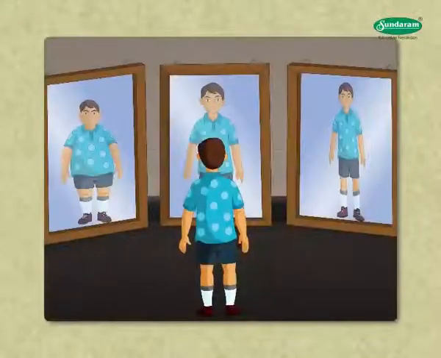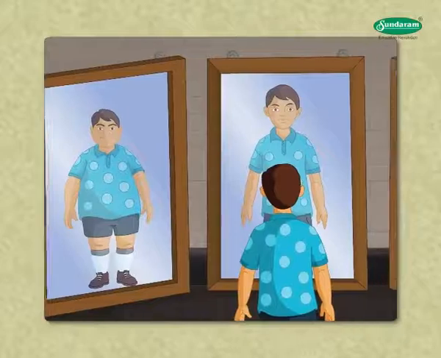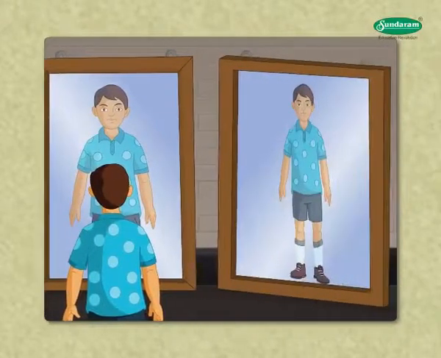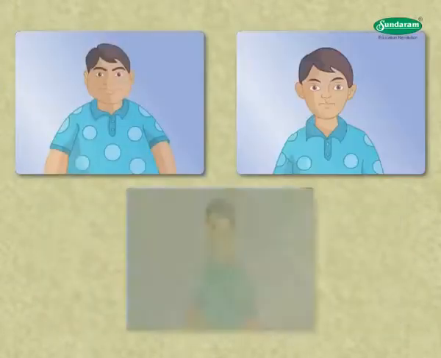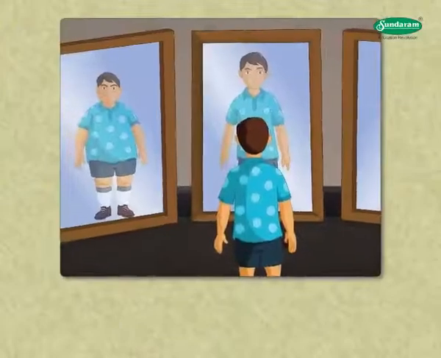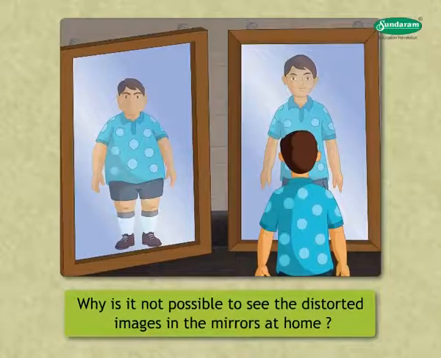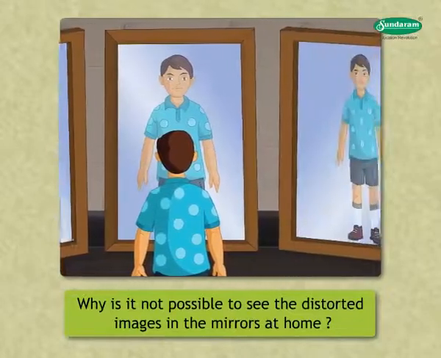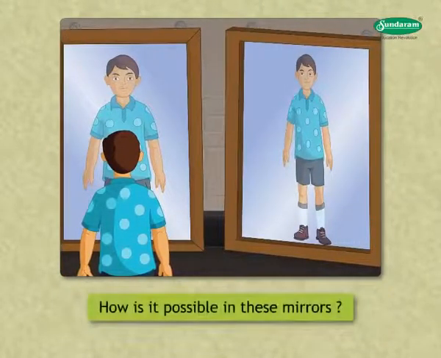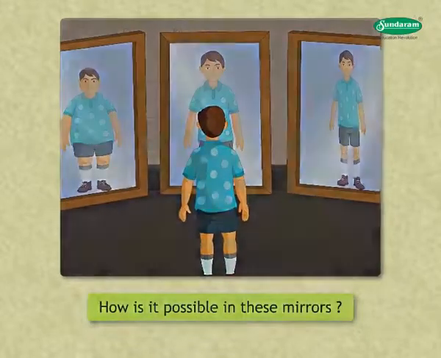Once Harshad visited a laughing gallery in a fun fair. There was a variety of mirrors in the laughing gallery. He observed different and funny images of himself in the mirrors and laughed. Many questions arose in his mind. Why is it not possible to see the distorted images in the mirrors at home? How is it possible in these mirrors? Let us study about it.